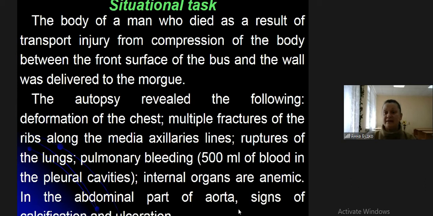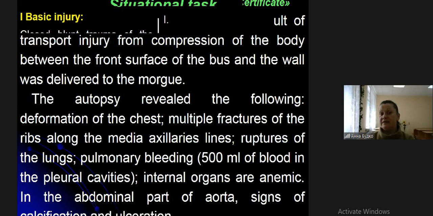Situation. I take a traffic accident with squeezing of the body between the anterior surface of a bus and the wall. Squeezing the body between two blunt objects with flat prevailing surface. The autopsy revealed deformation of the chest, multiple fracture of the ribs, indirect fracture with trauma of the lung tissue with pulmonary bleeding, and trauma with hemothorax and anemia. In the abdominal part of the aorta are signs of atherosclerosis.